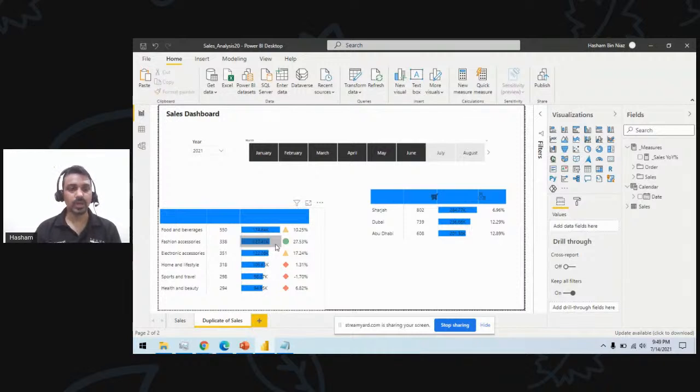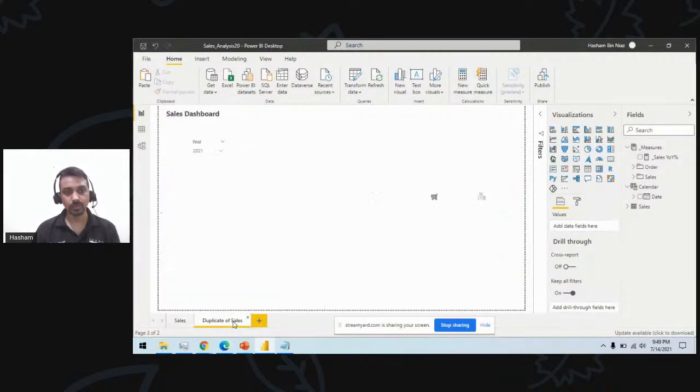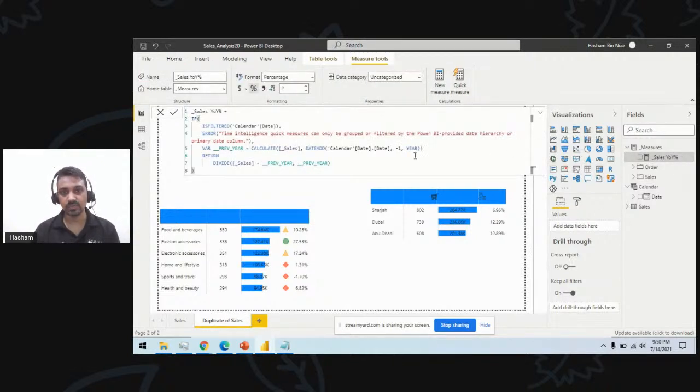And if I want to compare it with year 2019, if I select this year 2019 sales, this is going to be 10694. Okay, so how do I compare? If I go to this measure here and change this definition, because currently I'm going back 1 year, if I want to go back 2 years,